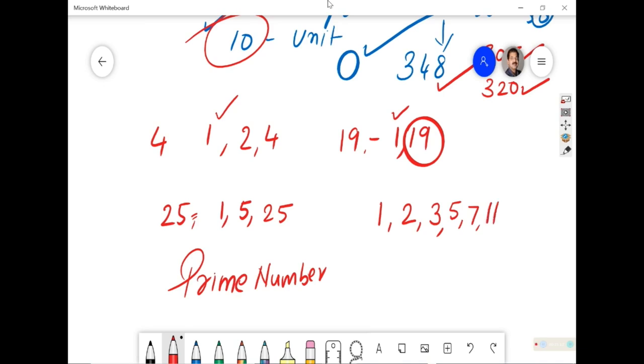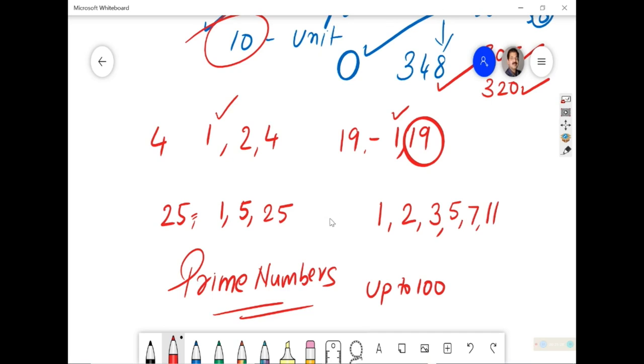So you will start writing like this and find out the prime numbers up to 100 at your leisure time for a time pass. And you will come to know that there are not many numbers.